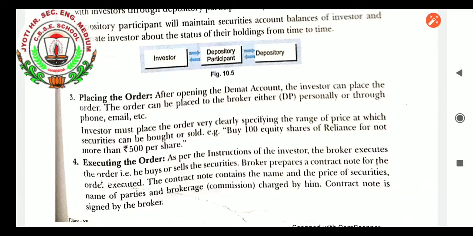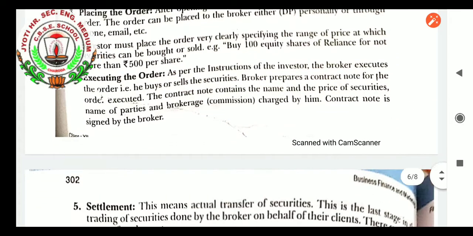Executing the order. As per the instructions of the investor, the broker executes the order, that is, he buys or sells the securities. The broker prepares a contract note for the order executed. The contract note contains the name and price of securities, name of parties, and brokerage commission charged by him. The contract note is signed by the broker. So that is executing the order. The placement of the order is done. Now the broker will execute the order made by the investor.